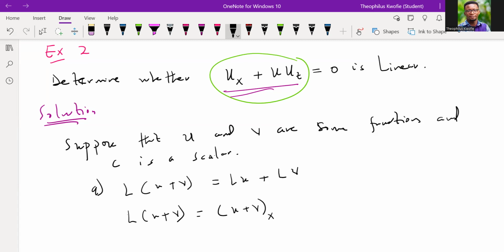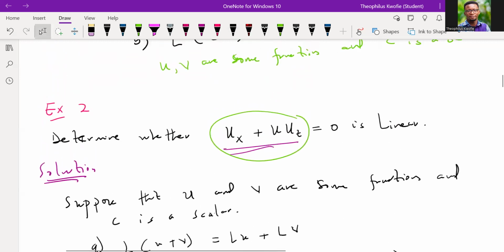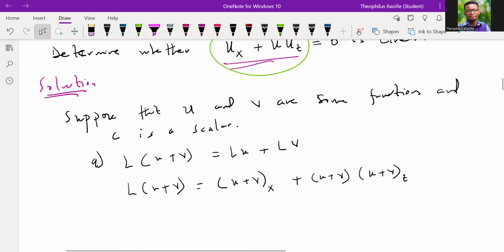With respect to X, is that okay? Then plus, we have U, and our U is now what? U plus V. Then we have our partial, U plus V. Is that okay? We are only considering the left-hand side of the PDE. So let's take note of that.